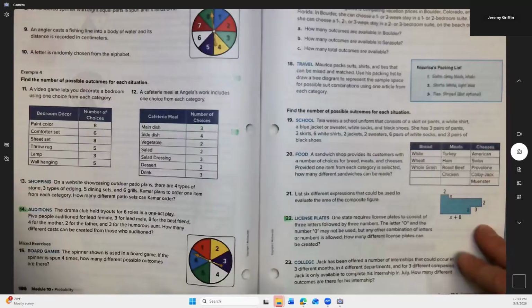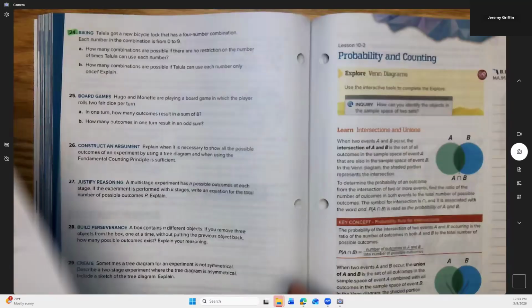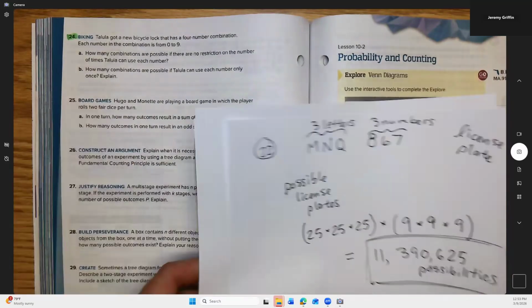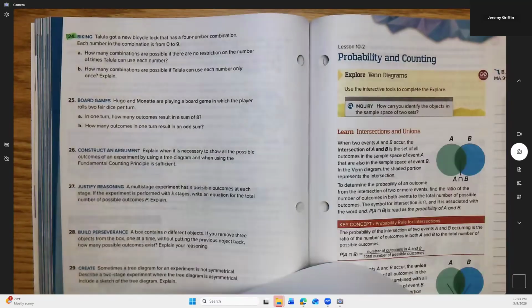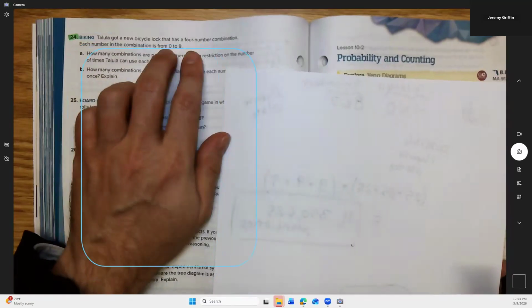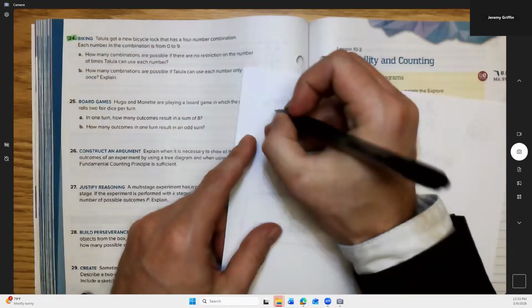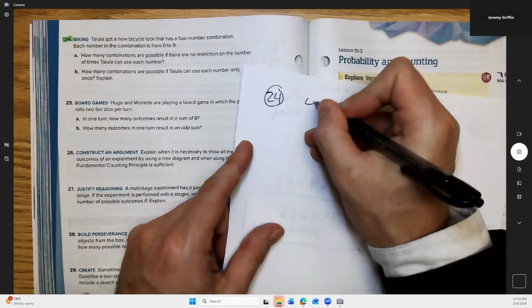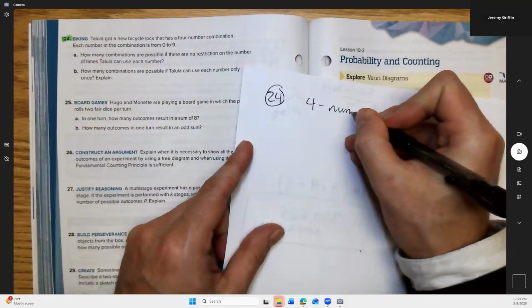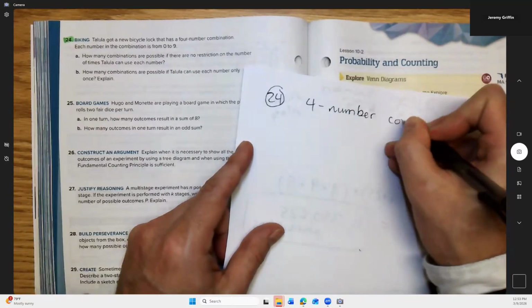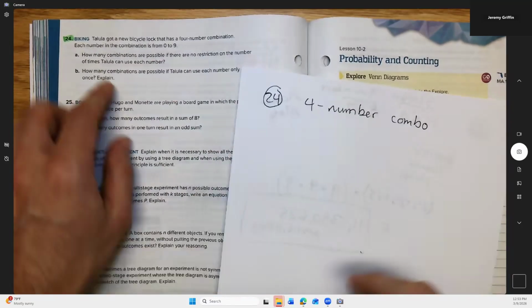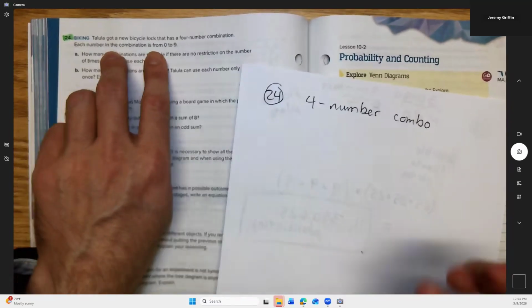Okay. Now let's do one more example here. Biking. You got Tallulah. Got a new bicycle lock with a 4-number combination. Each number could be anywhere from 0 to 9.